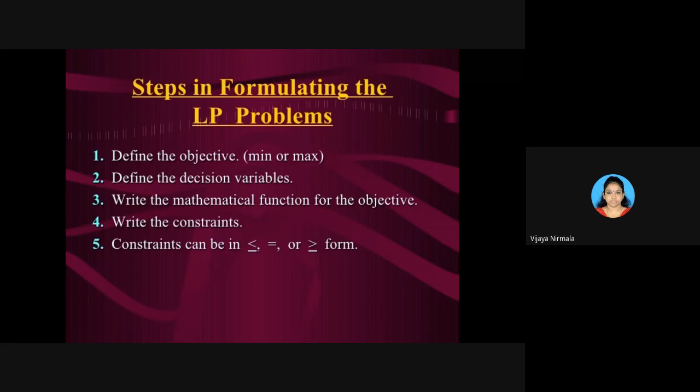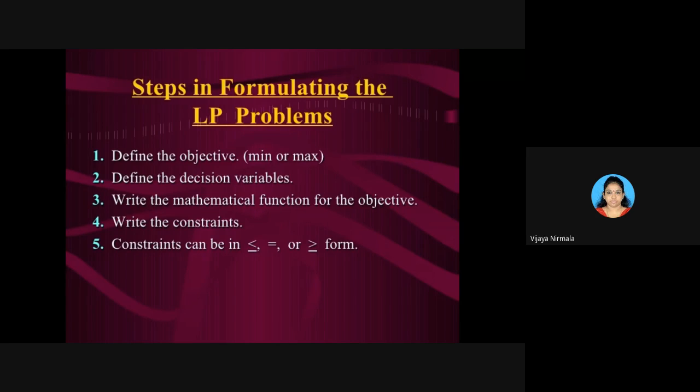Okay. Next, while you are forming LPP problems, what are the steps involved? There are some steps involved in linear programming problems. The first one is to define the objective, minimum or maximum.